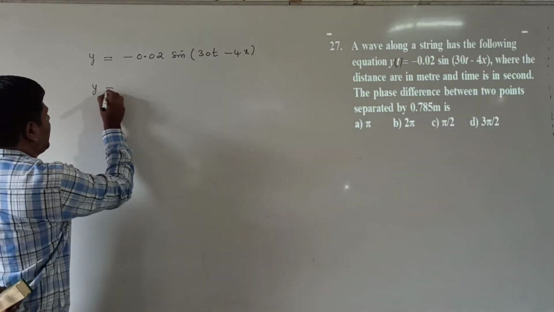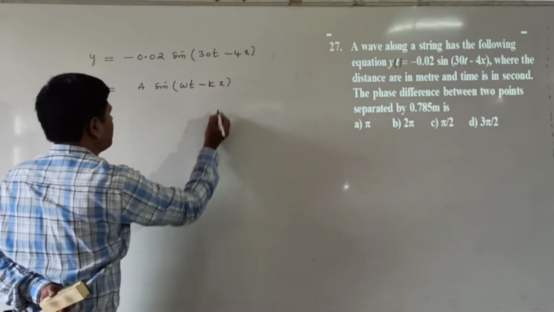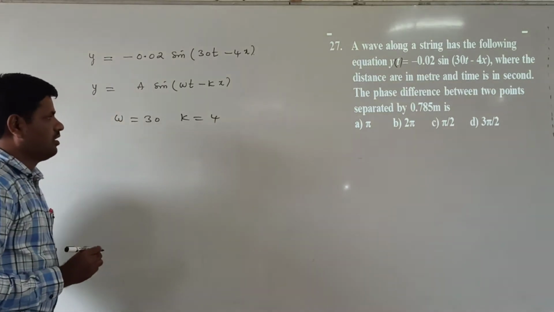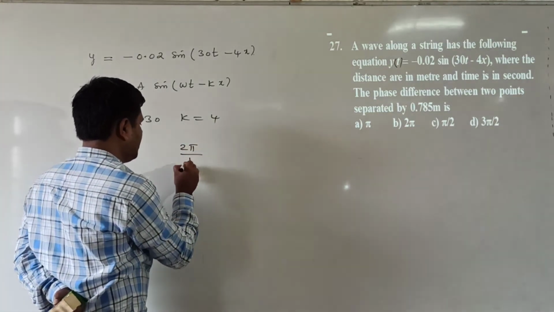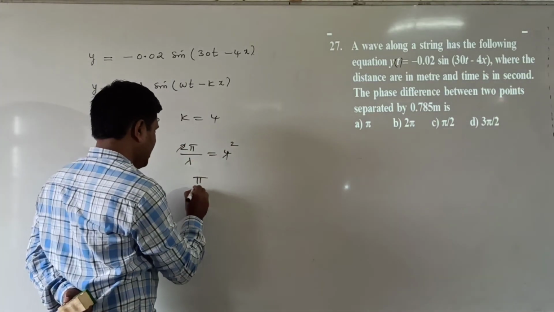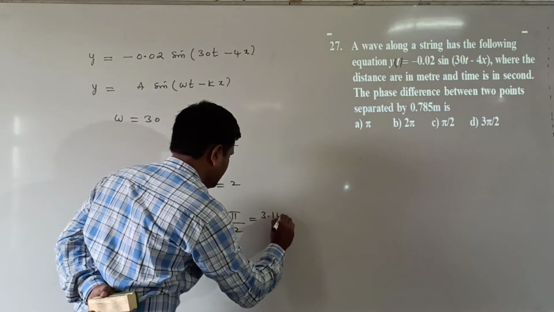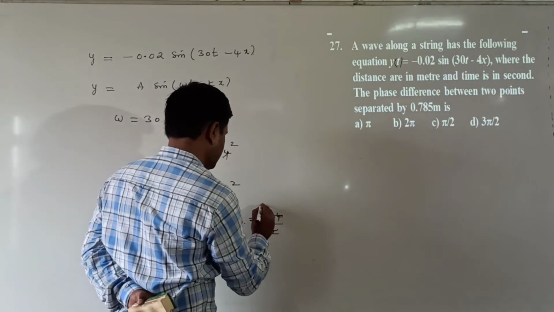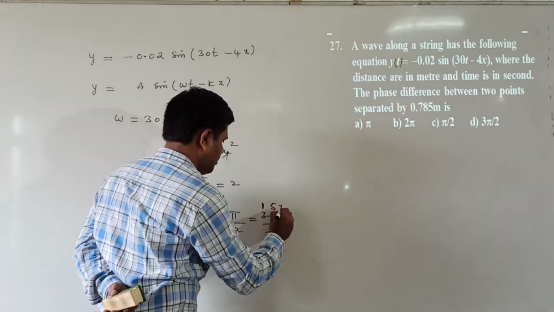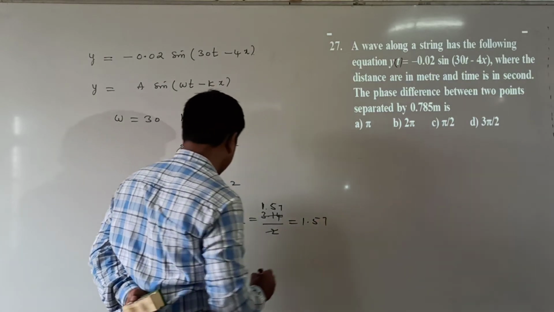This is in the form y = A sin(ωt − kx). Comparing, ω = 30 and k = 4, which means 2π/λ = 4. The 2 cancels, so π/λ = 2, and λ = π/2, which is 3.14/2 = 1.57.